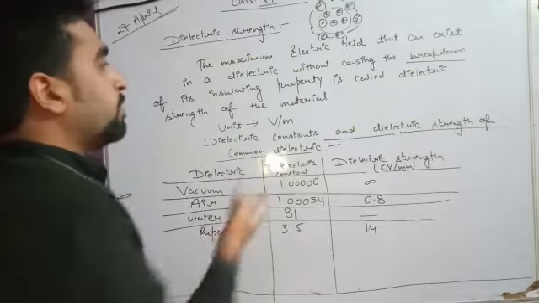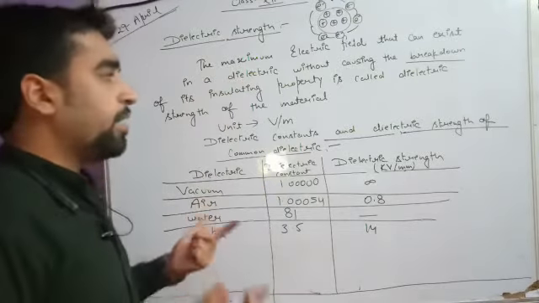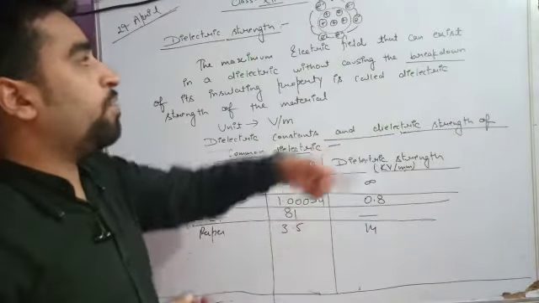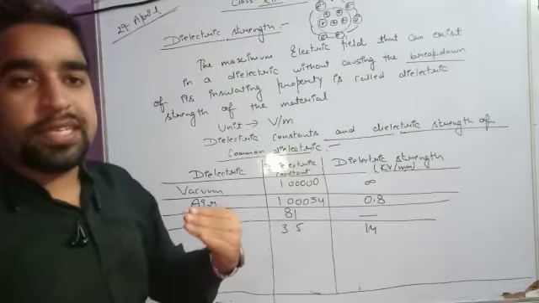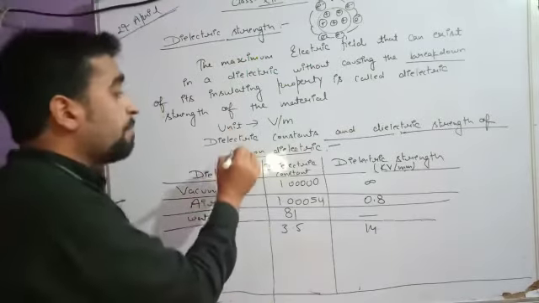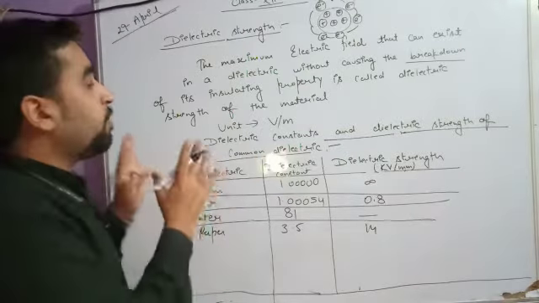In bookish language, it is the maximum electric field that can exist in a dielectric without causing breakdown. The condition when one electron comes out is known as the breakdown condition. This is the maximum electric field which can be tackled by that particular material.